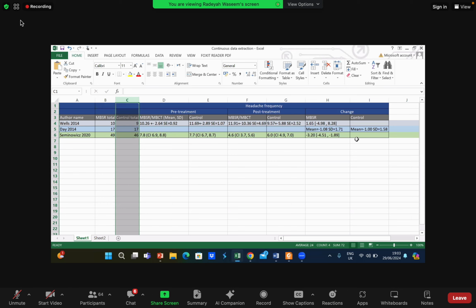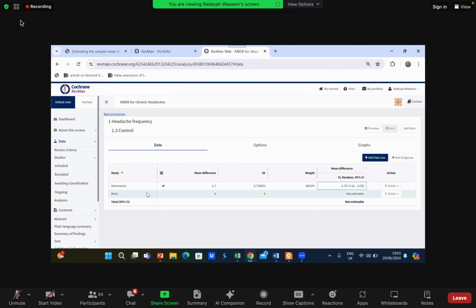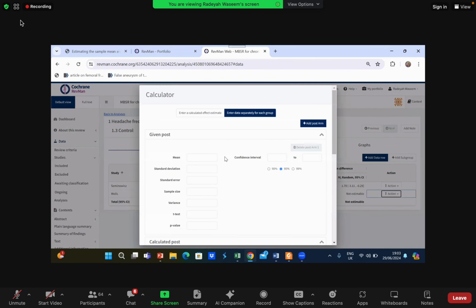This was Seminovics, and this is my mean difference for that. Okay, now we're going to do the last one. Again, we'll click on action, calculator. Again, we'll enter the mean. Okay, for this,